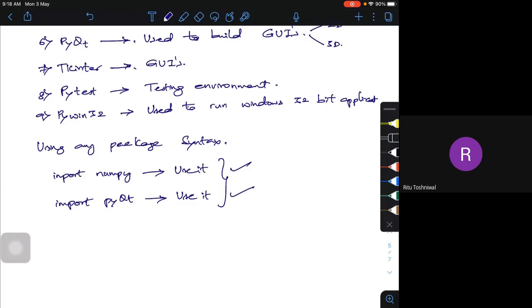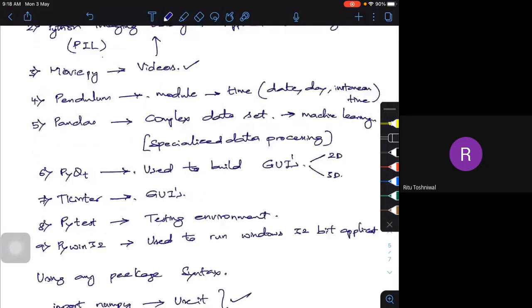Import NumPy. It's just like your normal module, no? Import math as m. Then I can find m.pi or m.sqrt, the square root of a particular number. I am doing it in a similar fashion as for a module. I can import NumPy as np or something like that, and start using it. So np dot some mathematical operation I want to do, I can do it. I have to import it in your particular code, then start using it. Like this, I can start using the packages in your Python code.